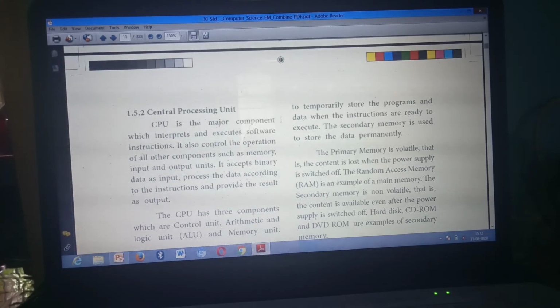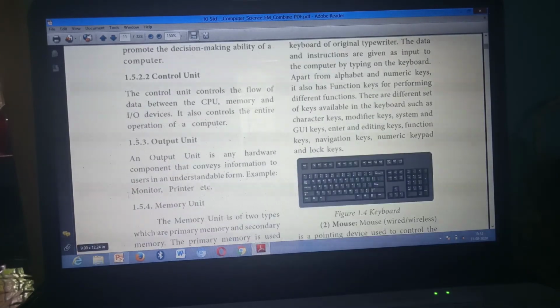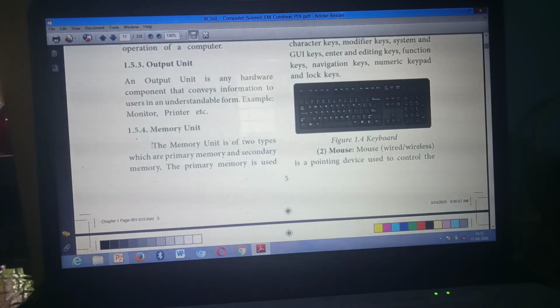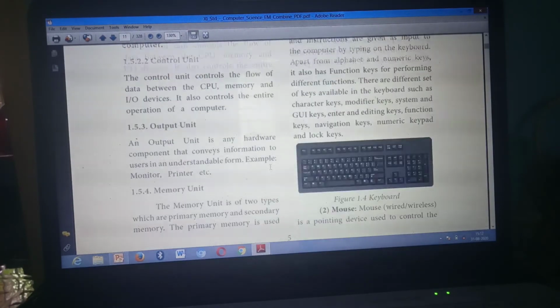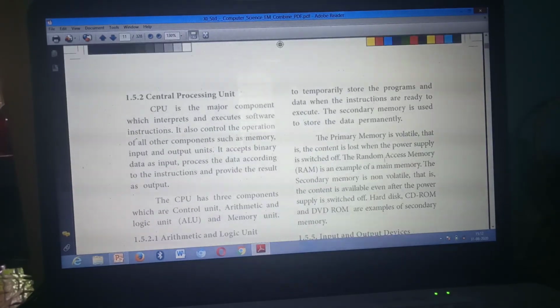Understand what I am telling? The first point, the one point I said, you need to write. Then from here you need to write: this memory unit is of 2 types. From here to here you need to mark. But in between, and data when instructions are ready to execute, this is not needed. Temporarily store programs. Then write this: secondary memory is used to store data permanently. Understand what I am telling?